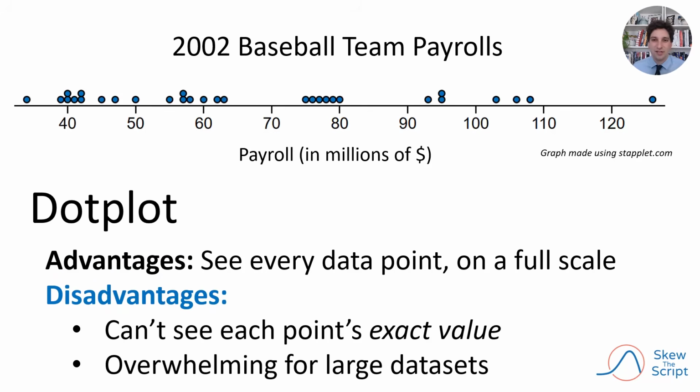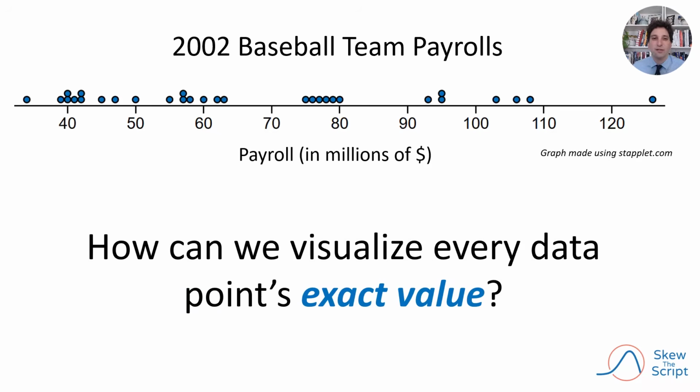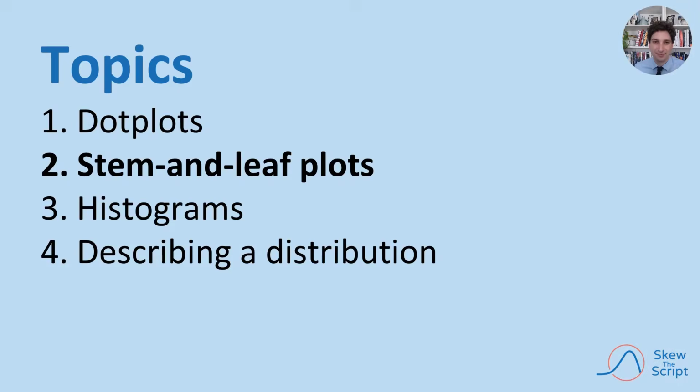A couple of disadvantages are that we can't see each point's exact value. If a dot falls between those tick marks on our scale, we have to slightly eyeball and estimate its exact value on the x-axis. And another disadvantage is that because every data value gets its own point, dot plots can be a bit overwhelming to look at for very large data sets, making patterns hard to see. If there were a ton of dots here, it could be hard to see the patterns among them. The first disadvantage brings up a question. How can we visualize every data point's exact value?